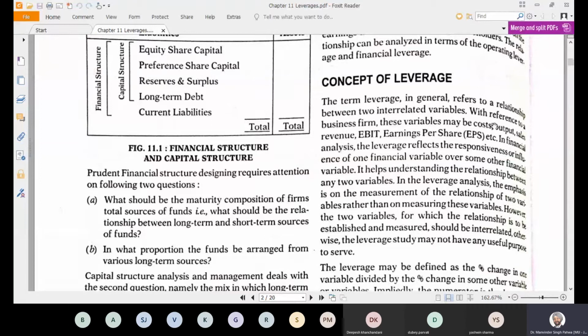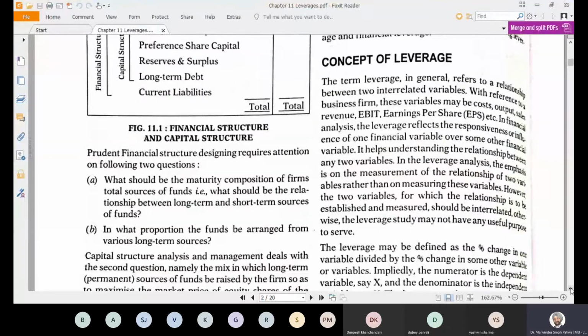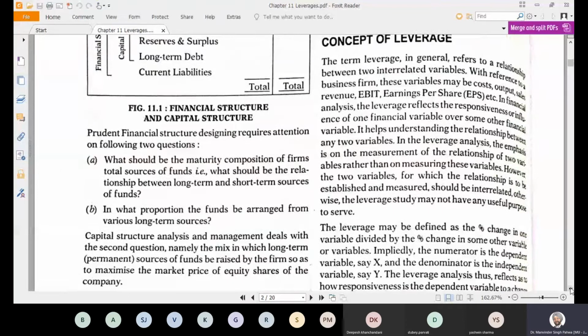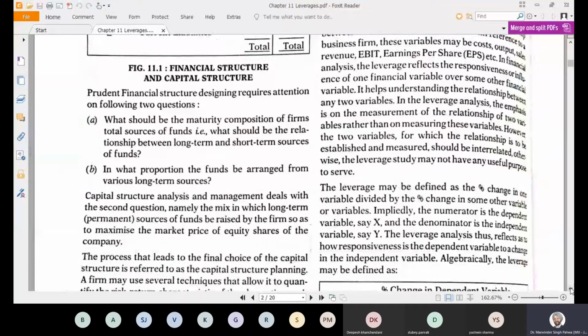These variables may be cost, output, sales or revenue, EBIT, earning per share. These are the things which are interrelated. So when things are interrelated, a change in one thing will affect the others. So that is how we have to study to what extent we are changing one variable and how much it is changing the other one.